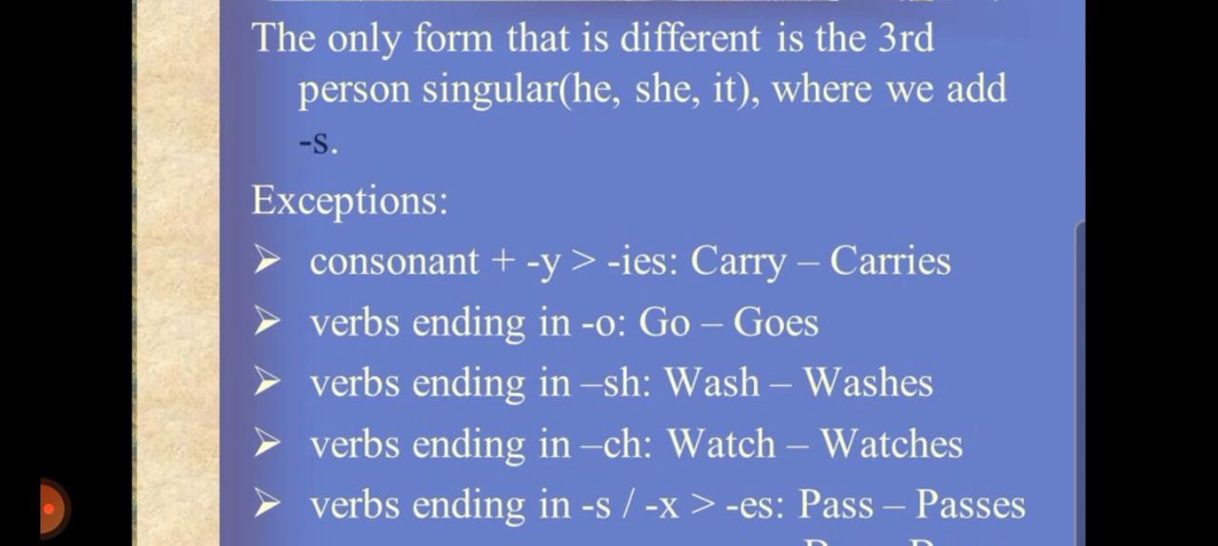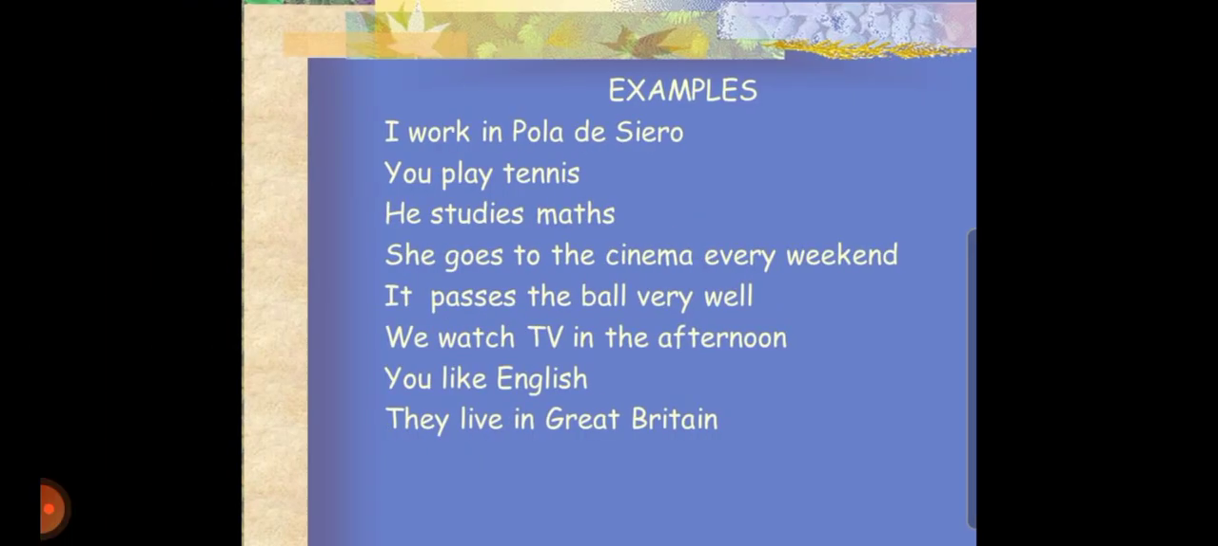And what are the exceptions to this? If the word is consonant plus y, we will remove y and we will add ies. Carry will become carries. If the verb ends with o, go, it will become goes. If the verb ends in sh, wash, then we will add es, it will become washes. If the verb ends in ch, for example watch, it will become watches. If the verb ends in s or x, then we will add es, pass will become passes. Fine.